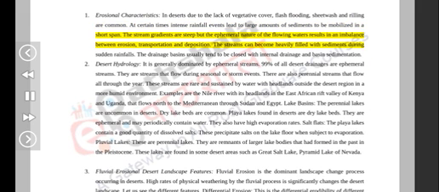The stream gradients are steep, but the ephemeral nature of the flowing waters results in an imbalance between erosion, transportation and deposition. The streams can become heavily filled with sediments during sudden rainfalls. The drainage basins usually tend to be closed with internal drainage and basin sedimentation.